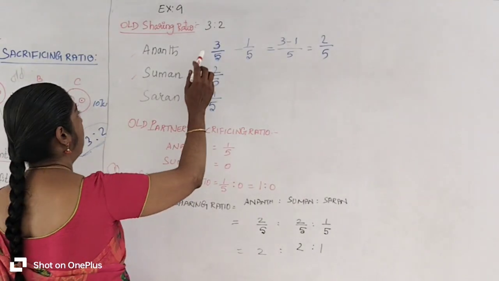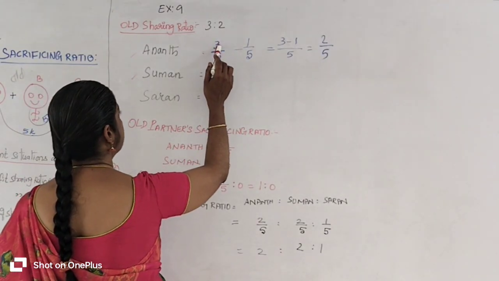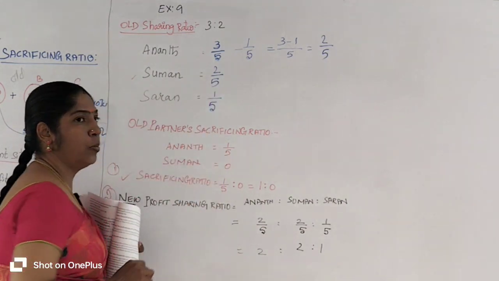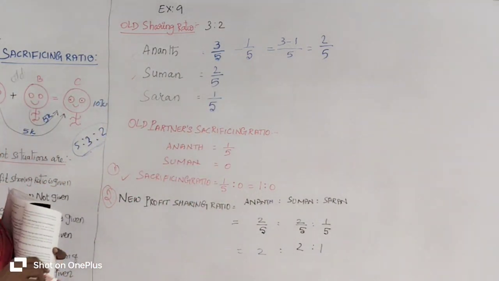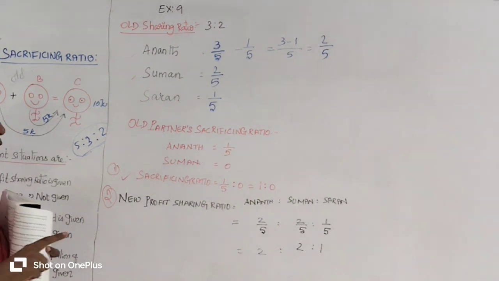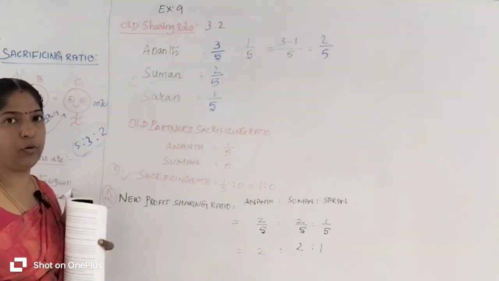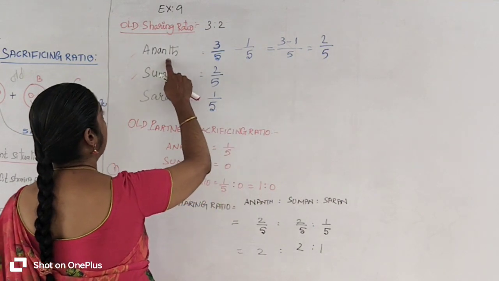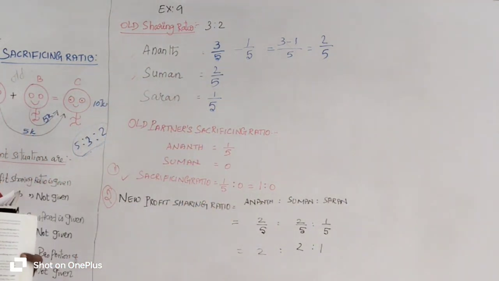Their old sharing ratio is 3:2, which means 3/5 for Anand and 2/5 for Suman respectively. Then Saran is admitted as a new partner who has 1/5 share, which he entirely acquires from the old partner Anand.